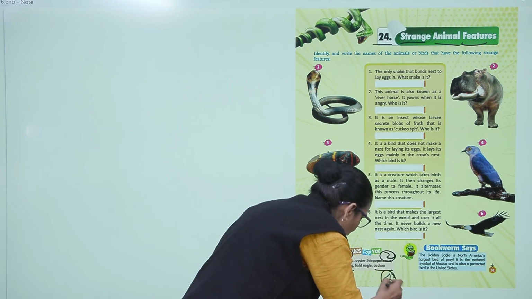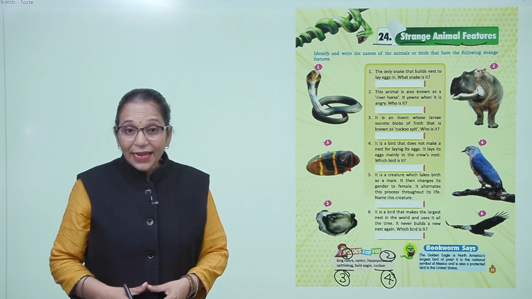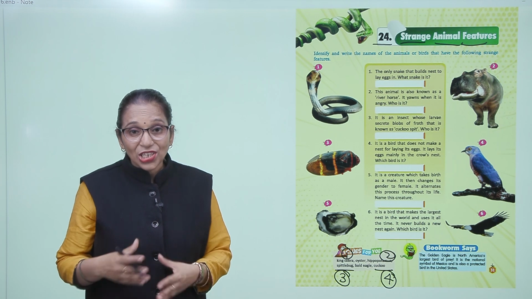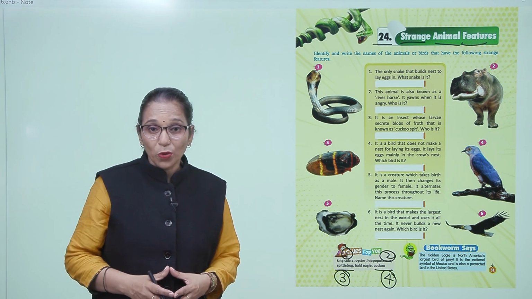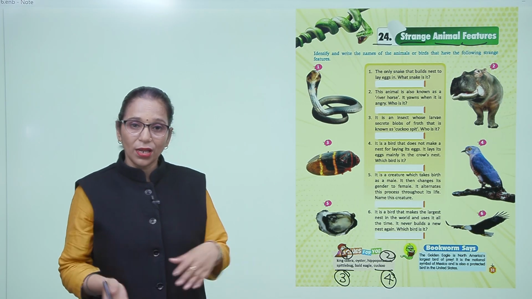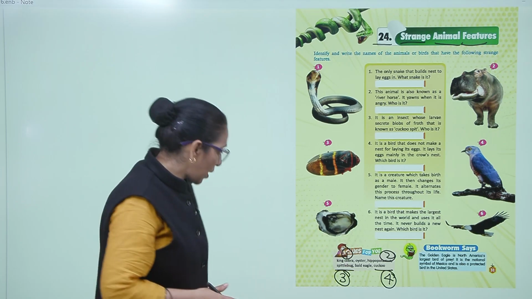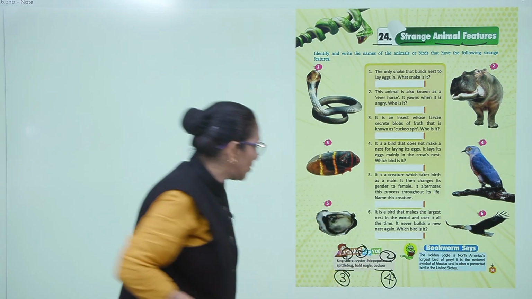Now moving to the 5th one. It is a creature which takes birth as a male. It then changes its gender to female and it alternates this process throughout its life. Male, female, male, female. ये अपने आप को कन्वर्ट करता रहता है जेंडर. ये क्रिएचर कौन है? ये है आपका oyster. So 5th नंबर पे आपका आ गया oyster.